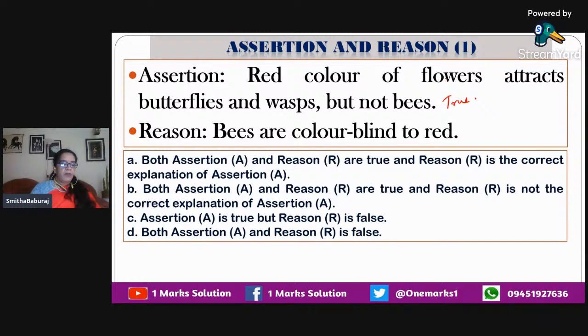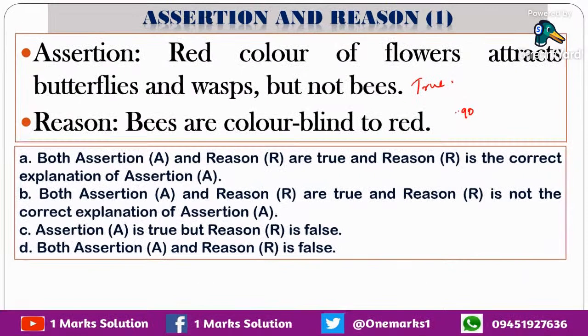Actually, the human eye can distinguish approximately 390 to 750 nanometer wavelength of light. But bees, on the other hand, see only from 300 to 650 nm.